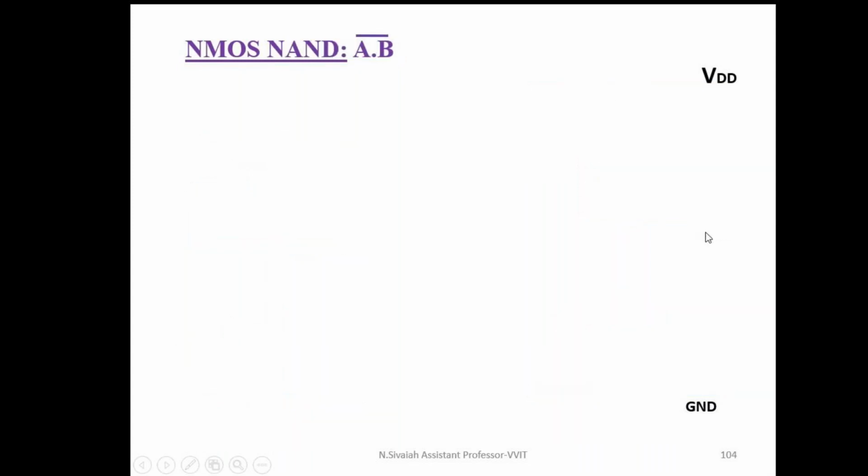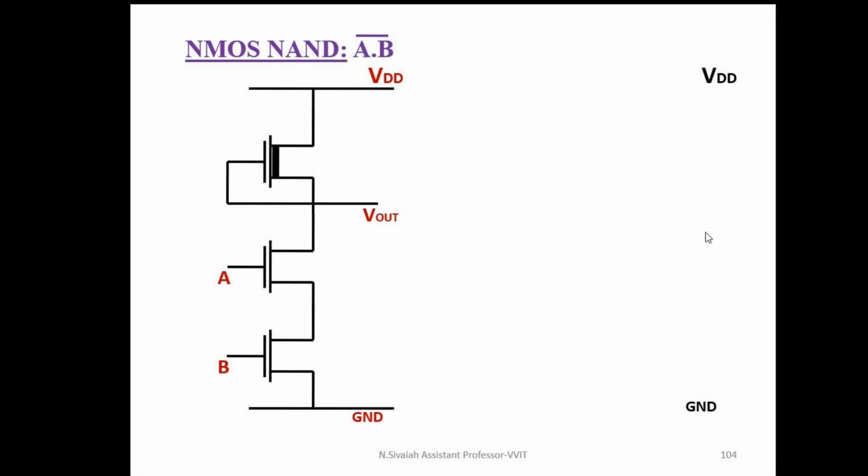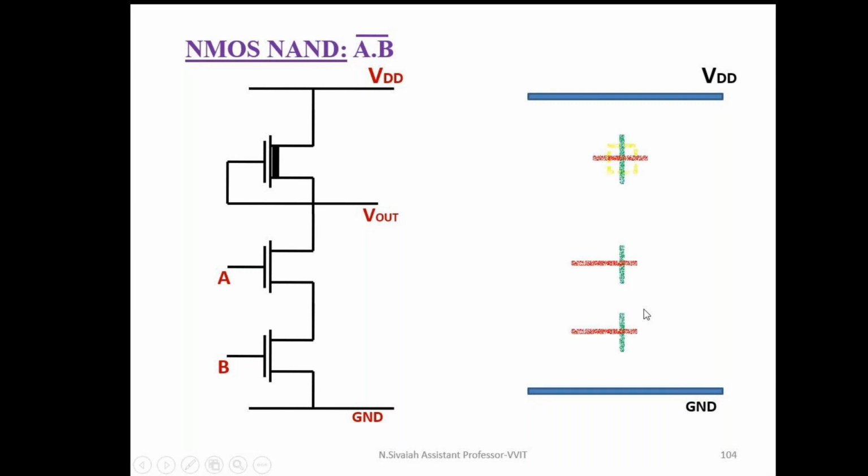Similarly, I'm going to draw the stick diagram for the NMOS NAND gate, a two input NAND gate. What is the first step? Draw the two metal lines, VDD and ground, with sufficient space between them. After that, form the transistors. These are two NMOS enhancement mode transistors, and this is the NMOS depletion mode transistor. After that, make the connections as N diffusion and make the contact cuts. This is a common N diffusion line only.